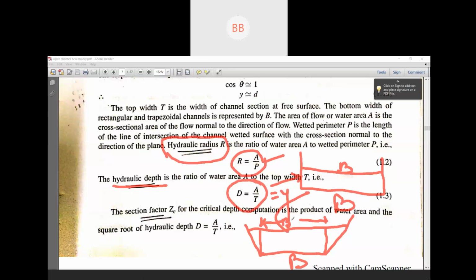For a trapezoidal channel you have to find out the top width by using Pythagoras theorem. Here is a right angle triangle. You can use Pythagoras theorem here and find out this component, if you know the side slope. Don't worry, we are going to solve problems related to this.